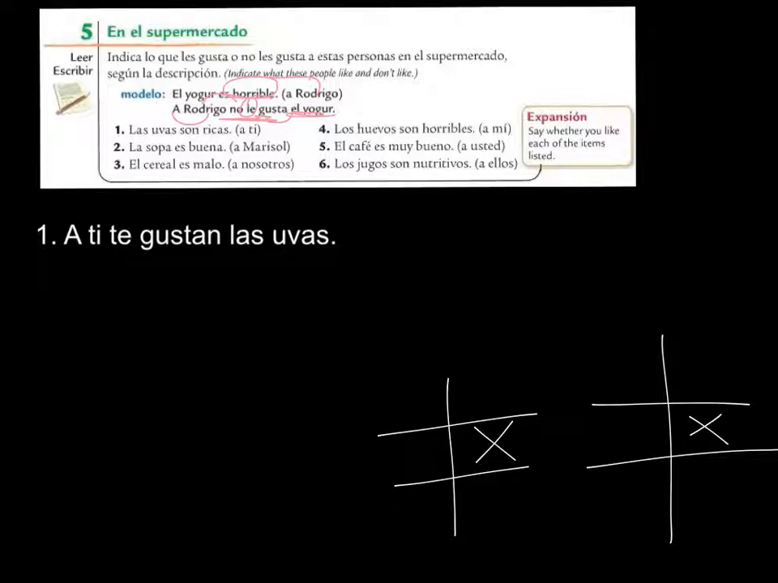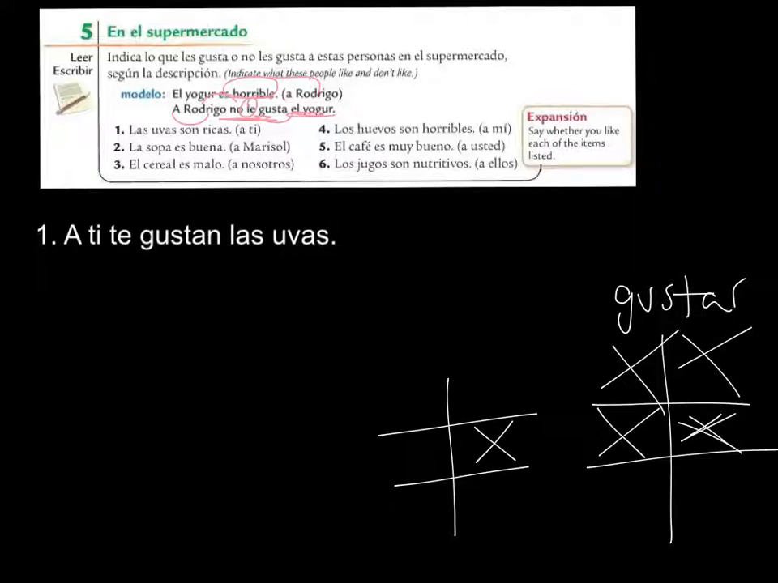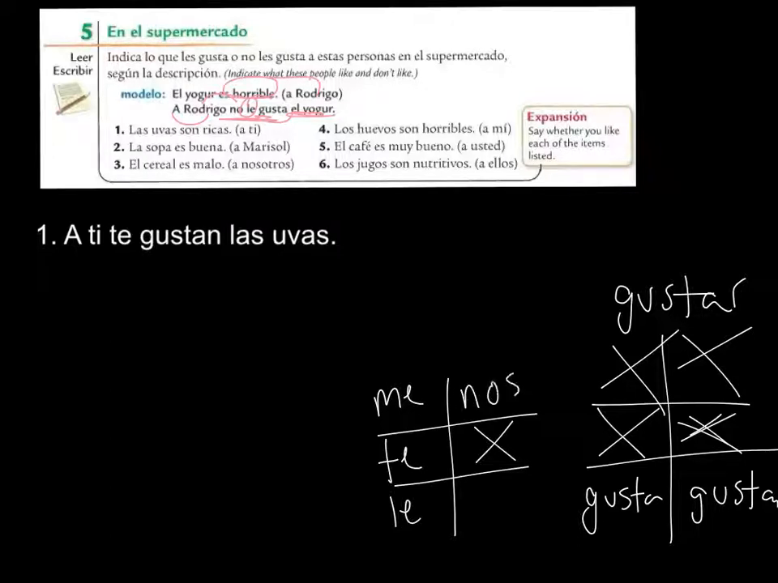Let's remember to keep these two charts in mind. With the verb gustar, we don't even have to worry about these spots. If it's a singular noun, it's going to be gusta. If it's plural, it's going to be gustan. Over here, if it pleases me, then it's going to be me. If it pleases you, te. If it pleases him or her, le. If it pleases us, nos. If it pleases them, les.